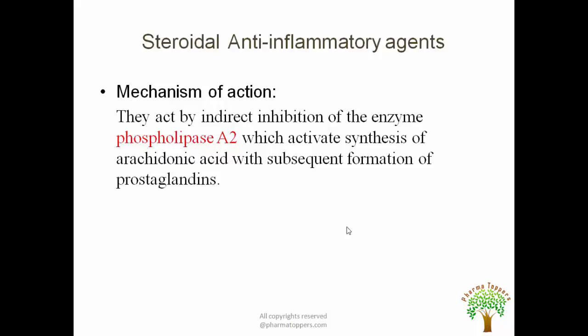Now these prostaglandins and prostacyclins are the mediators of inflammation, that is they are released at the site of inflammation. So by inhibiting the synthesis of arachidonic acid, subsequently we can inhibit the synthesis of prostaglandins and hence we can have an anti-inflammatory action. So these agents block the enzyme that is responsible in the synthesis of arachidonic acid and hence they act as anti-inflammatory agents.